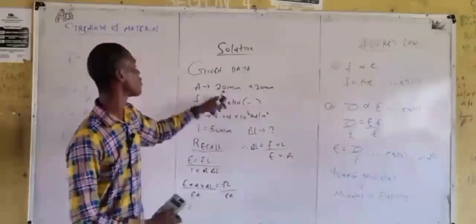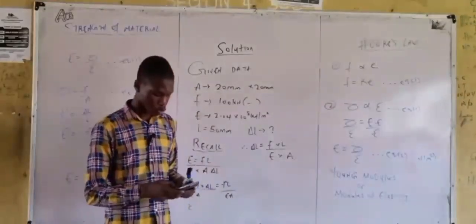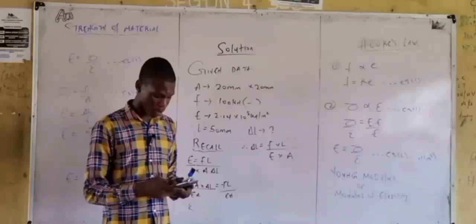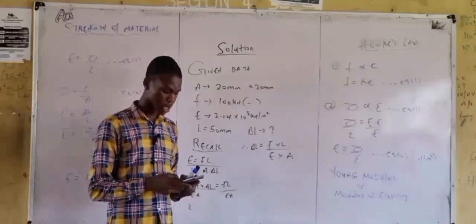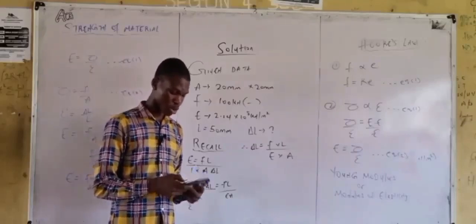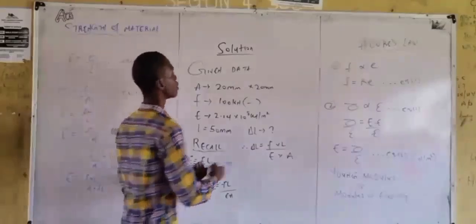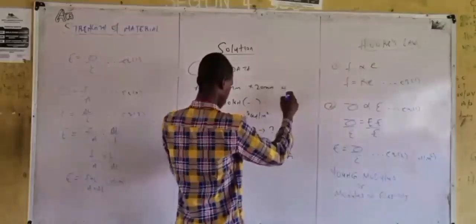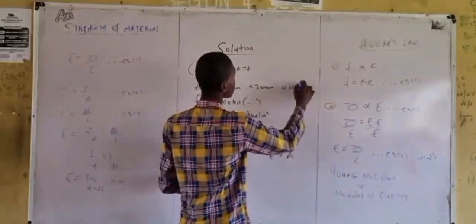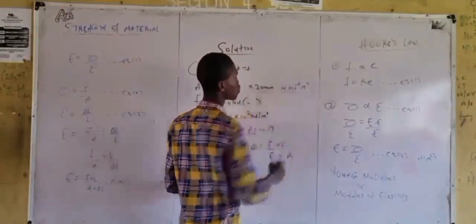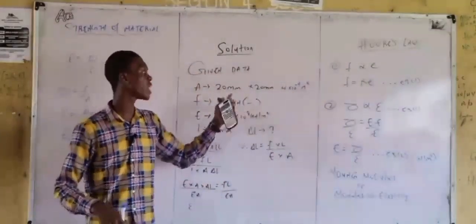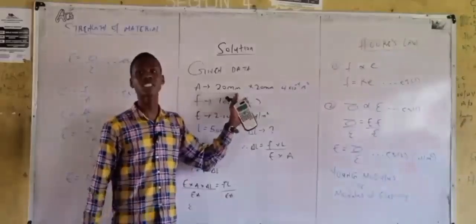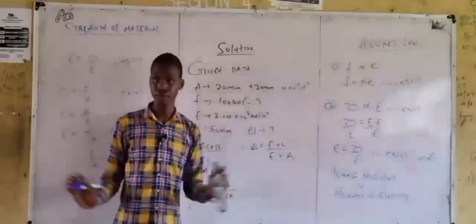We want to convert area to meter. 20 times 10 raised to the power of minus 3 times 20 times 10 raised to the power of minus 3. We have 4 times 10 raised to the power of minus 4 meter square. Any question how we get that? We converted area, which is in mm, to meter.